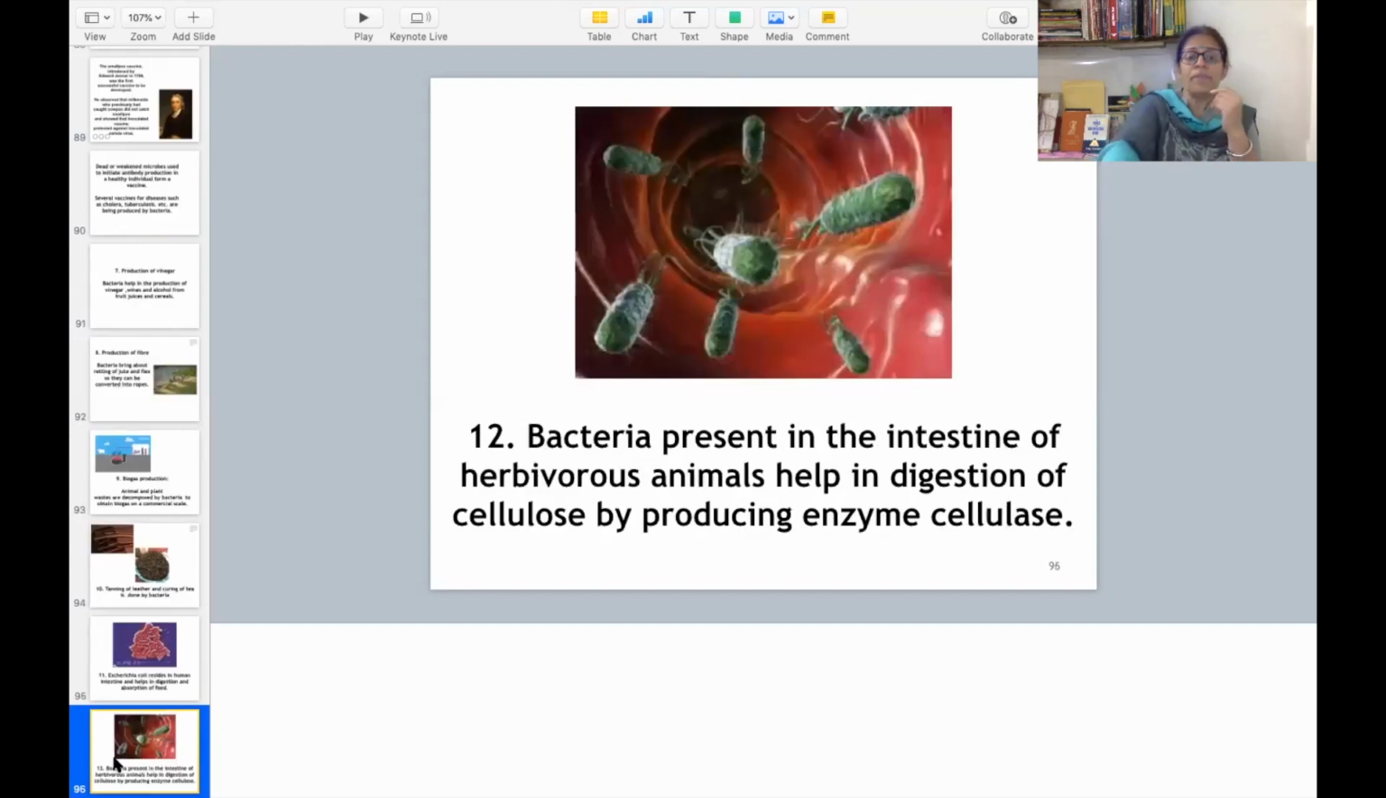This is very simple. Then bacteria are also present in the intestine of herbivorous animals, and those bacteria help in the digestion of cellulose by producing enzyme cellulase. क्या होता है, animals क्या खाते हैं, घास. Plants contain cellulose which is very hard to digest. उसको digest करने के लिए bacteria एक enzyme secrete करता है जिसका नाम होता है cellulase, और जिसकी help से जो herbivorous animals हैं, those are able to digest the cellulose.